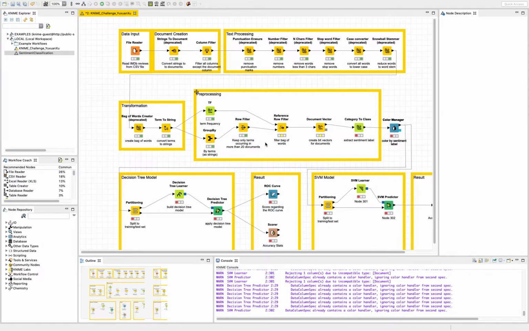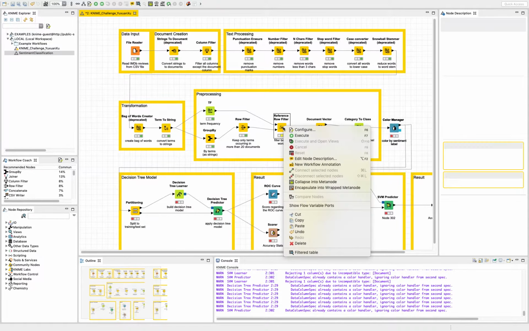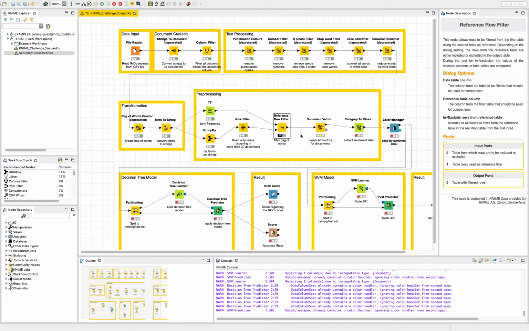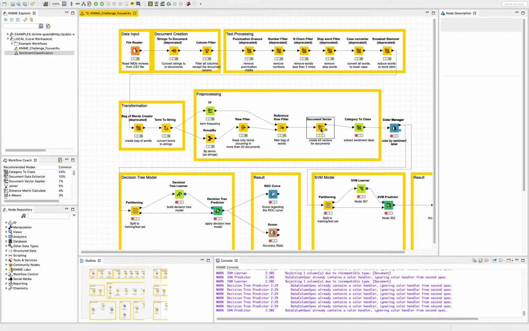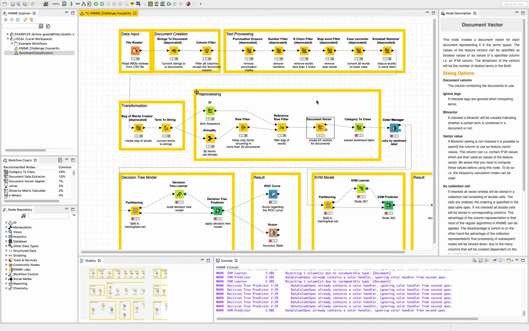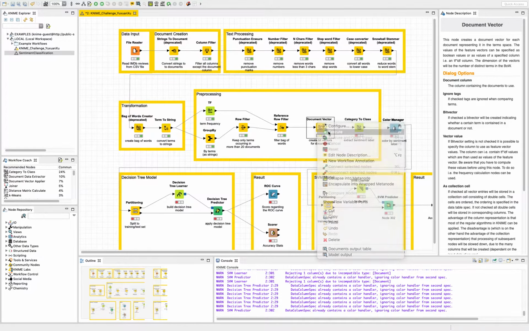And then I use another reference row filter to filter the bag of words. Then this document vector node creates a document vector for each document, representing it in the term space. I think this is a key step in this workflow because it represents the values of the feature vectors, and it can be specified as a Boolean value or as the value of a specified column.